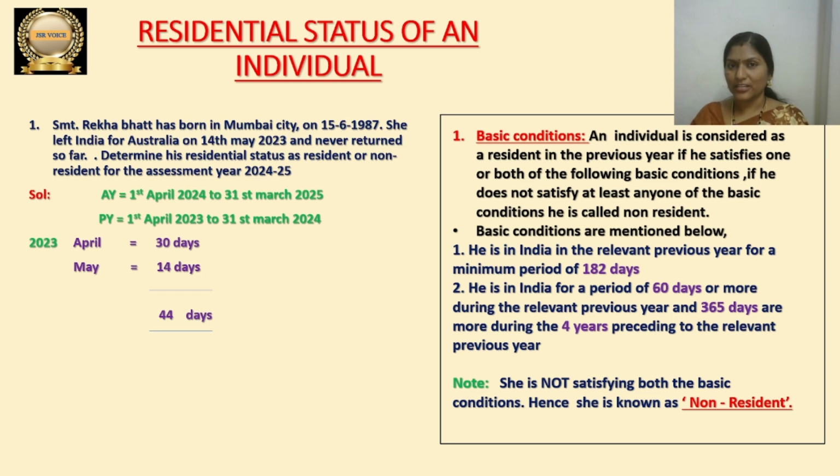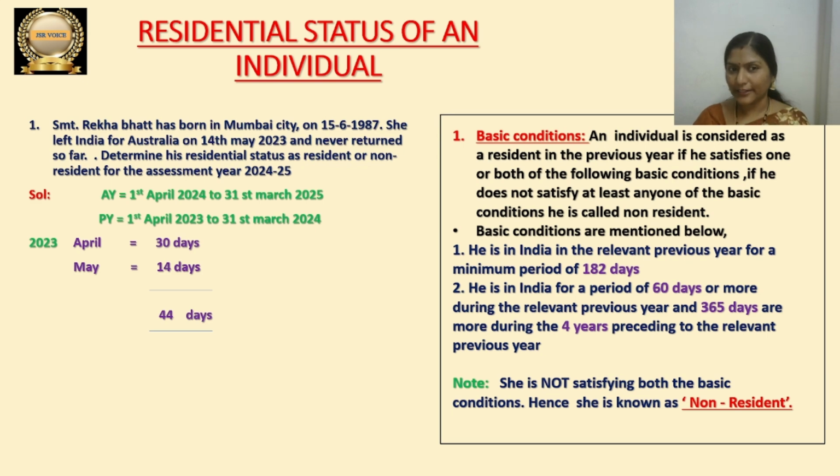PY means previous year, that is 1st April 2023 to 31st March 2024. That is our previous year period. So during the previous year, what is her residential status? That should be determined. First of all, we should see how many days she stayed in India during the previous year.